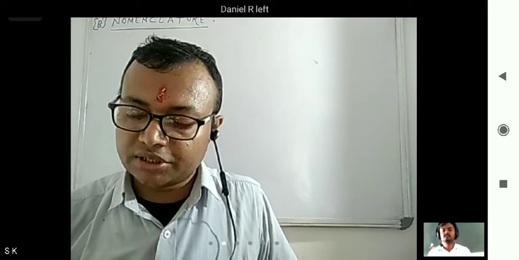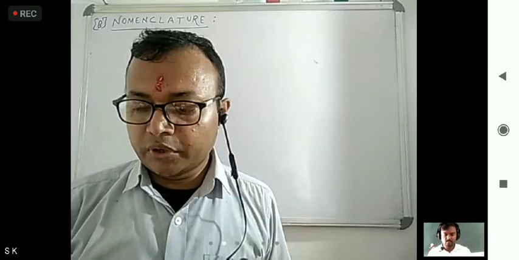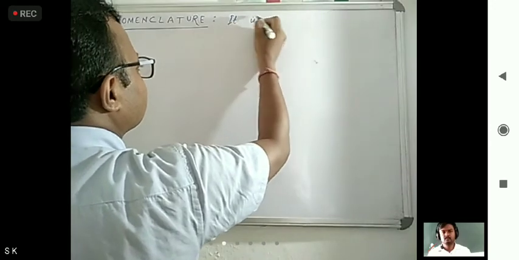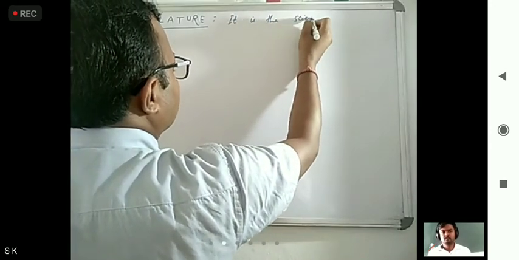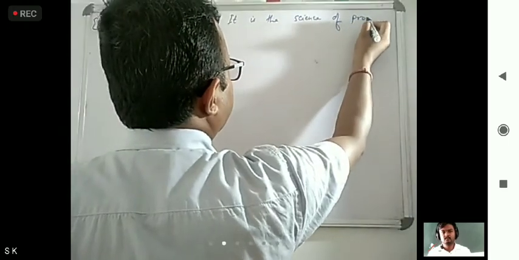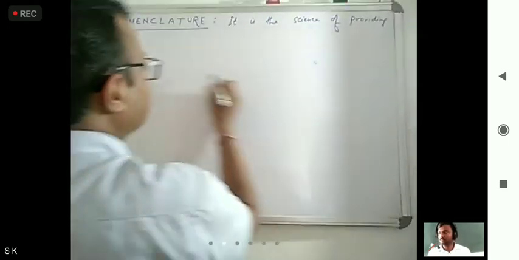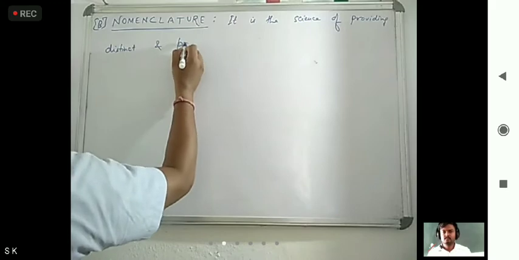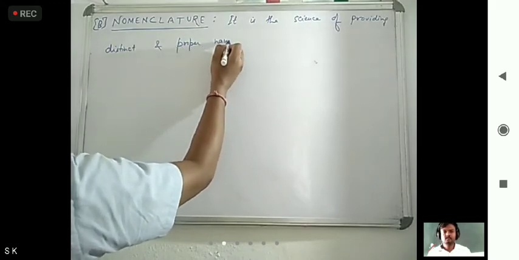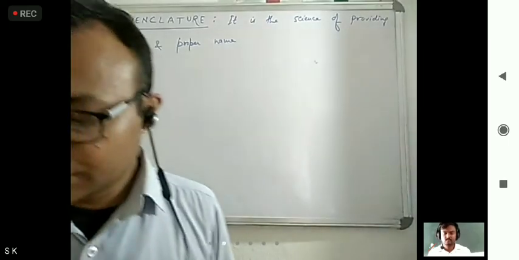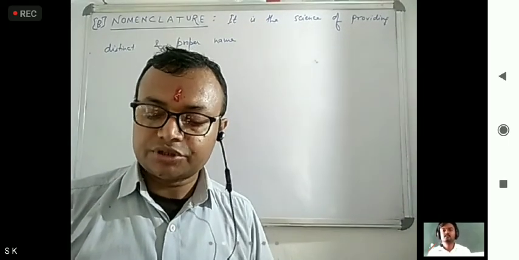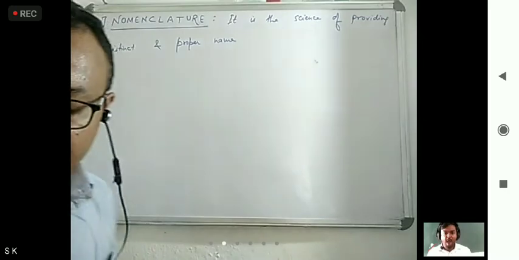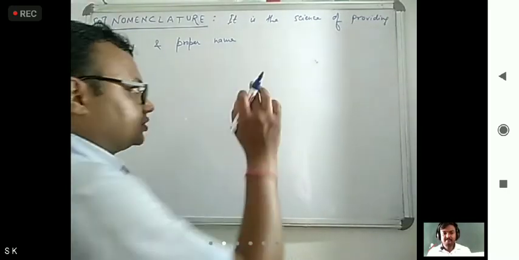So what we can say nomenclature? It is the science of providing distinct and proper names to organisms, as per established universal rules.